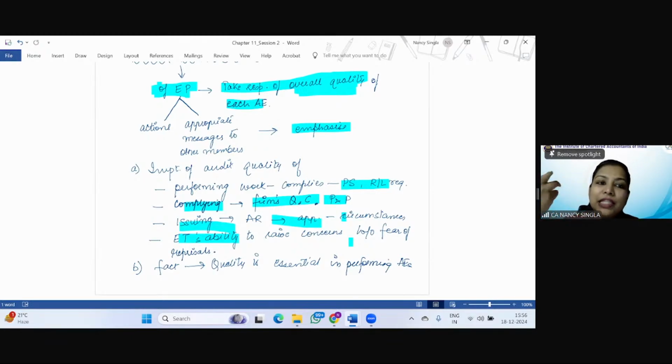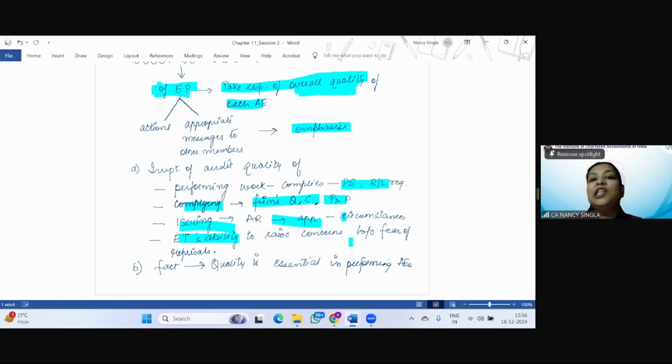So the engagement partner, through his actions and appropriate messages to other members of the team, should emphasize the importance of audit quality, of performing work in compliance with, see, all these points are the same as what we have already covered, professional standards, regulatory and legal requirements, complying with the firm's quality control policies and procedures, issuing the audit report that is appropriate in the circumstances, and the engagement team's ability to raise concerns without fear of reprisals.